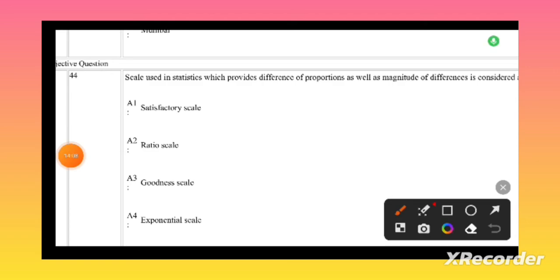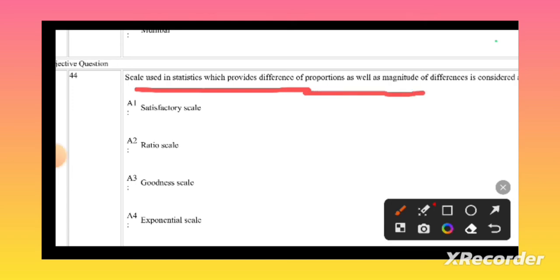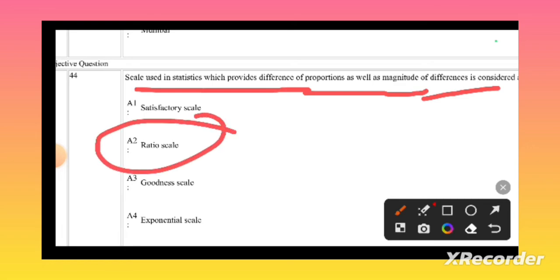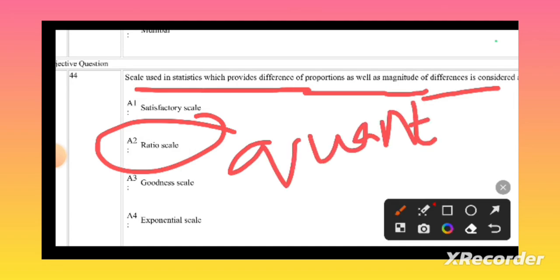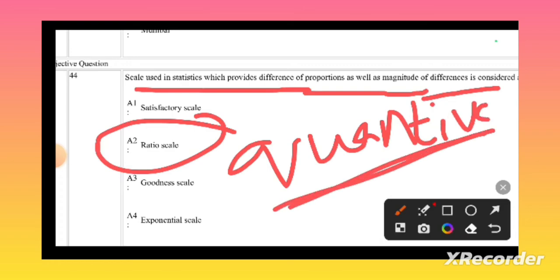The scale used in statistics which provides the differences in the proportion as well as magnitude of the difference is considered as ratio scale. Ratio scale measures the variables quantitatively. We have to remember that it measures quantitatively. The ratio scale measures only quantitatively, and it allows the researcher to compare the intervals and differences.